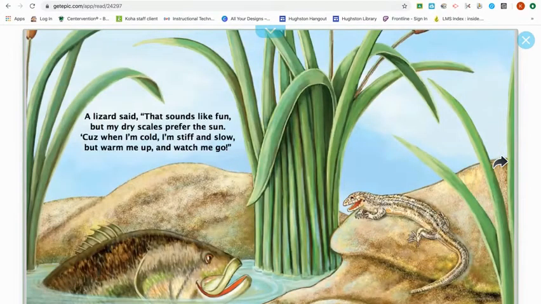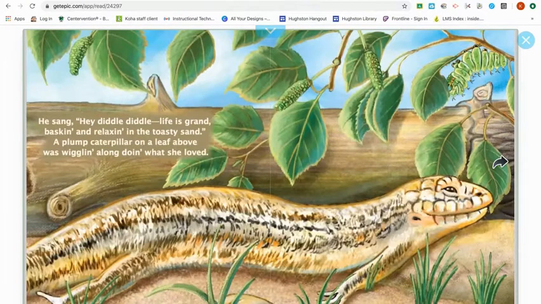A lizard said, "That sounds like fun, but my dry scales prefer the sun. 'Cause when I'm cold, I'm stiff and slow, but warm me up and watch me go." He sang, "Hey, diddle diddle, life is grand, baskin' and relaxin' in the toasty sand."